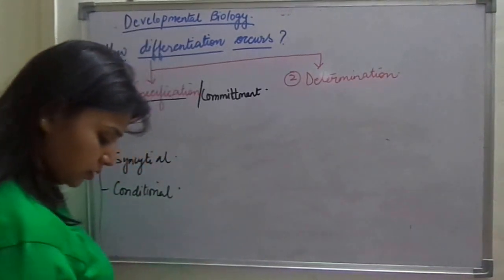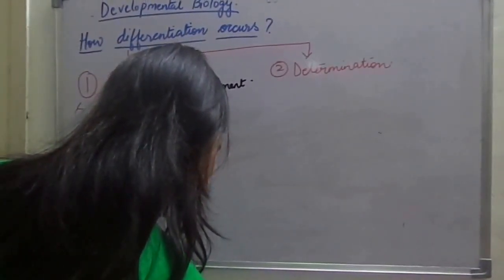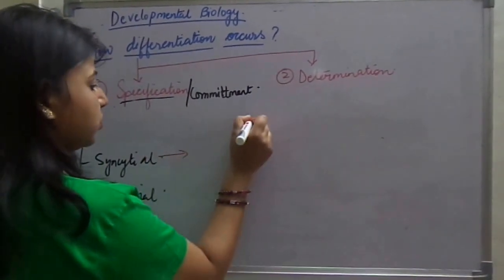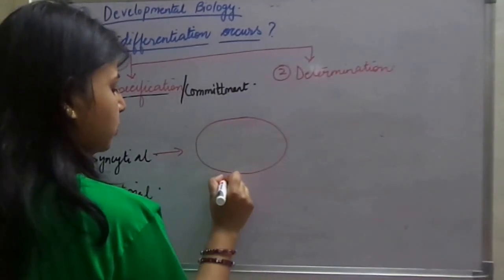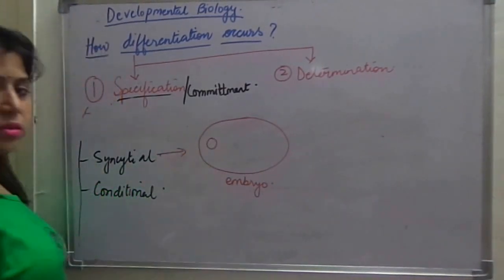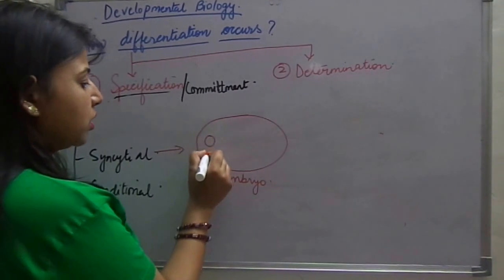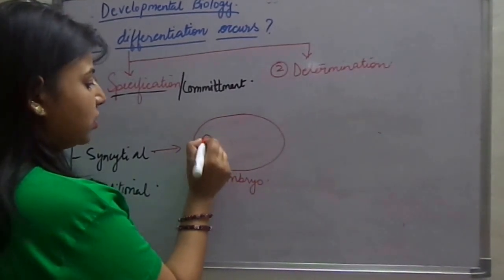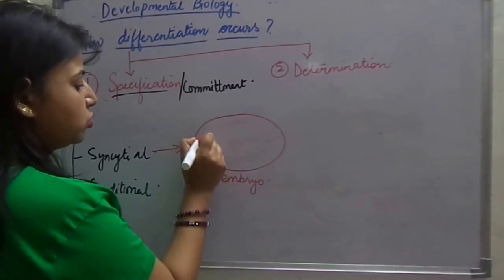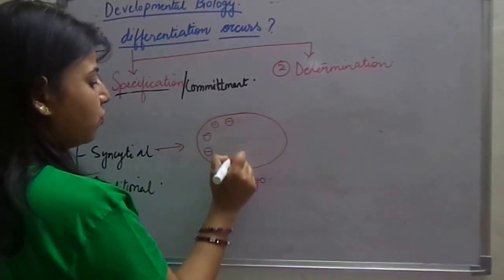In syncytial specification, what happens? Suppose this is the embryo, and suppose this is the nucleus. In syncytial specification, this nucleus starts dividing itself further and further. Suppose the nucleus divides into two, so it will form two. These two divide further and they form four. The four divide further and they form eight.